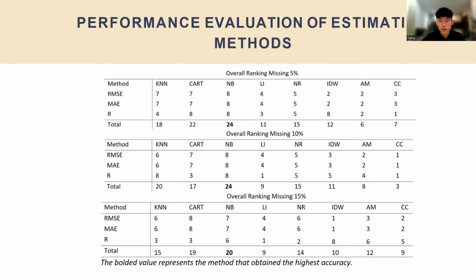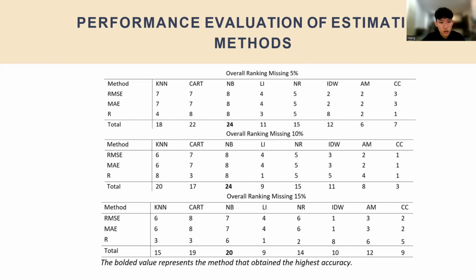So based on our results for missing values of 5%, 10%, 15%, naive Bayes is the best estimation method showing the highest score in our ranking system. So what does it mean? This means that all the estimated data from naive Bayes is the closest to the original data. So other than that, all the machine learning models such as